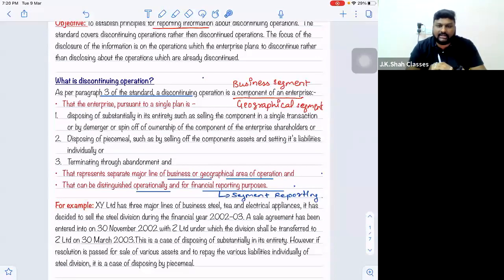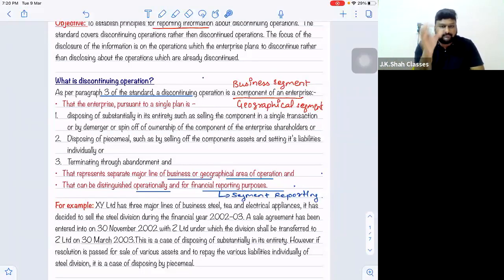One of the hot demergers going on in the country nowadays is Tata Motors. Live example: the Tata Motors passenger division is going to be demerged, I think at a valuation of roughly 9,500 or 9,600 crores. Tata Motors Limited has basically three business segments: light commercial vehicles, heavy commercial vehicles, and passenger vehicles. Heavy commercial is the big trucks of Tata, and light commercial is the small Tata Ace, small 2-ton tempos. Passenger vehicles are all the Tata cars that we use: Indica, Tata Zest, Bolt, Nexon and all those cars.